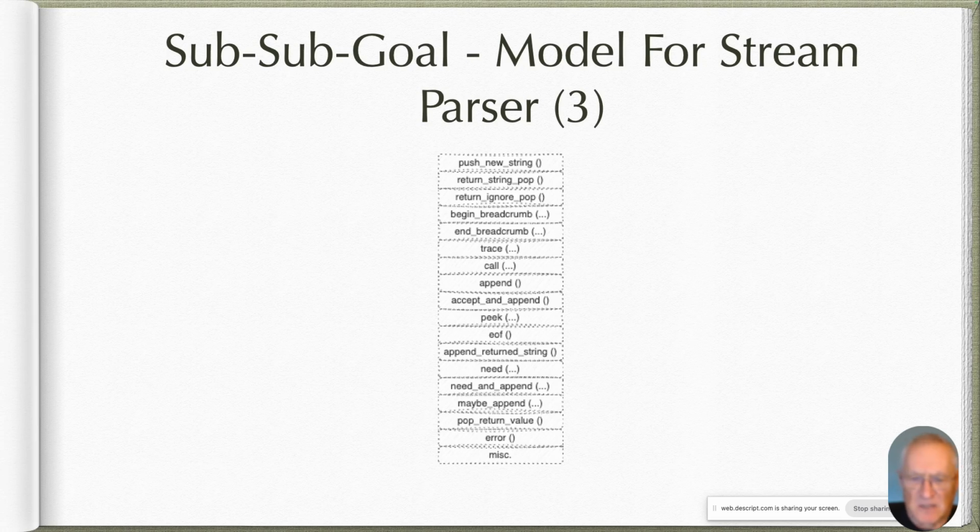Maybe append says, try to see if you have the next set of characters. If so, accept them and append them to the working buffer. If not, rewind and continue on. Declare a syntax error and a bunch of other miscellaneous stuff.